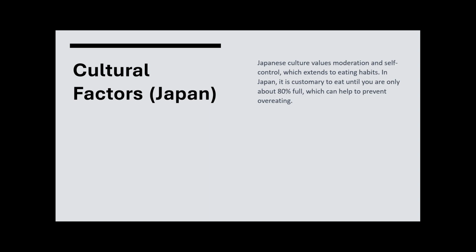Now, some cultural factors. Japanese culture values moderation and self-control, which extends to eating habits. In Japan, it is customary to eat only until you are about 80% full, which can help prevent overeating. This is very different within the US, and this is something I'll be covering in later slides.